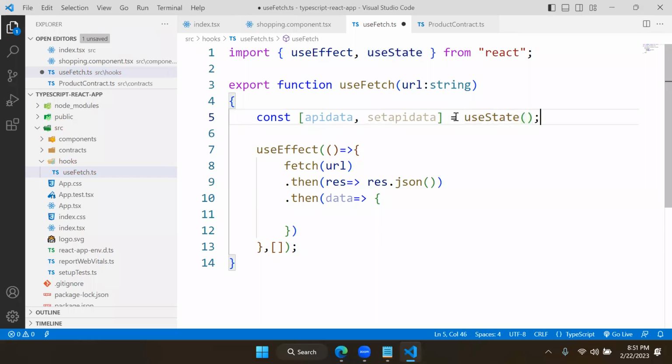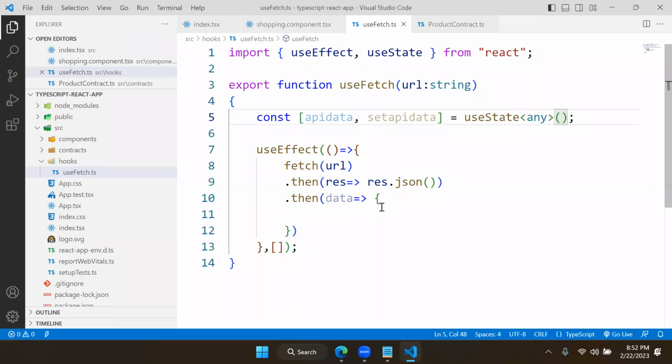Data type. What is the data type for useState here? Because we are creating a hook, we don't know what type of data will come. Then we have to make it as any type. That indicates it can be any kind of data.